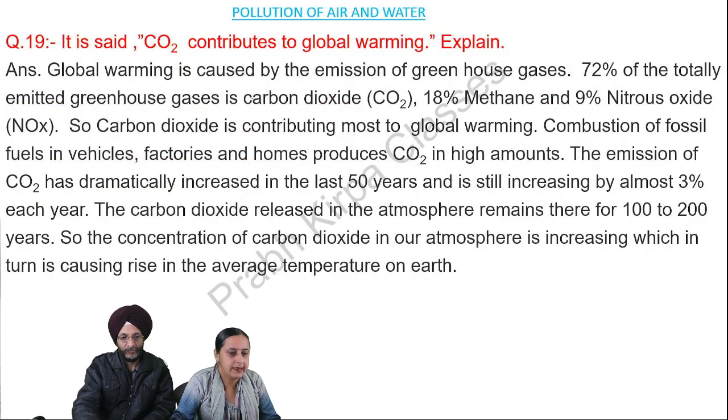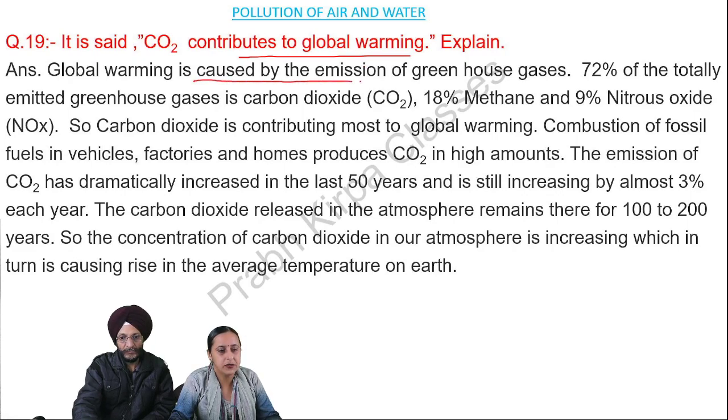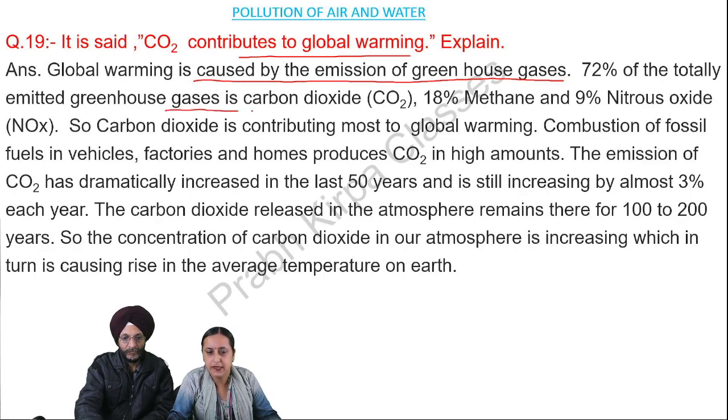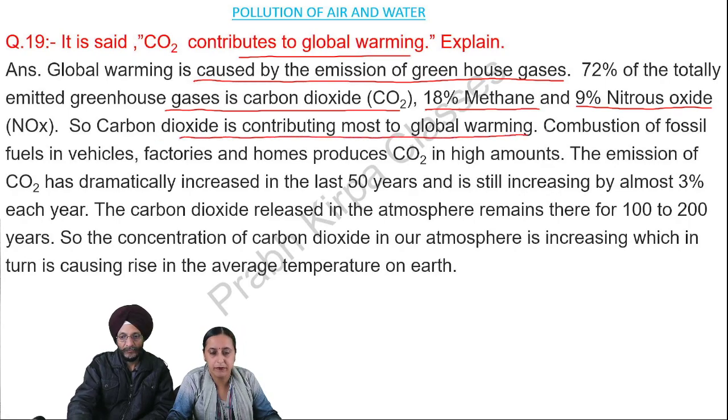19th question. It is said CO2 contributes to global warming. Explain. Answer. Global warming is caused by the emission of greenhouse gases. 72% of the total emitted greenhouse gases is carbon dioxide, 18% methane, and 9% nitrous oxide. So, carbon dioxide is contributing most to global warming. Combustion of fossil fuels in vehicles, factories, and homes produces CO2 in high amounts.